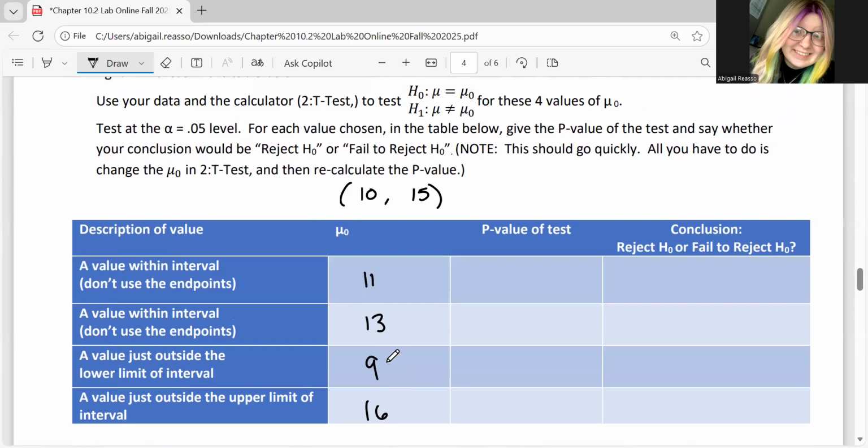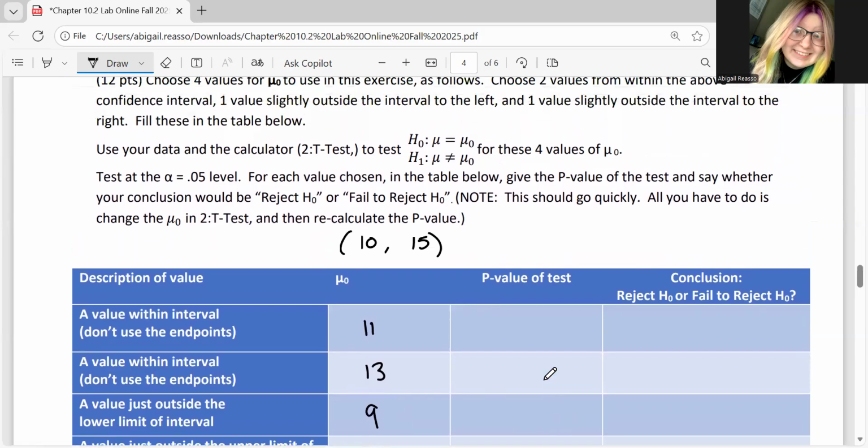Okay. So then you're going to go back into your t-test here, and you're going to find the p-value given that this was the mu sub 0. Okay. So you'll find the p-value from the calculator and write it here rounded to 4 decimal places. And then based off of your p-value and an alpha of 0.05, you're going to see if you reject the null or if you fail to reject the null.